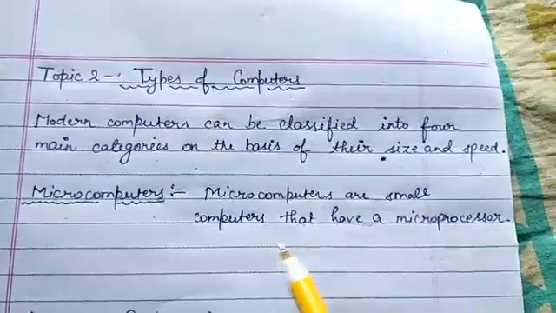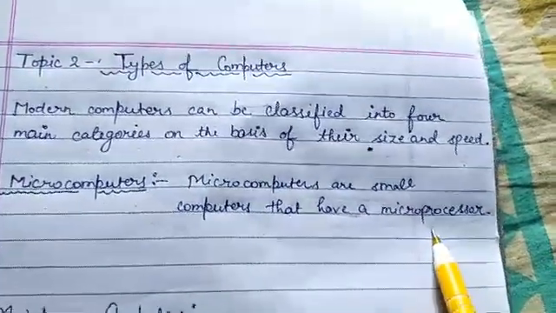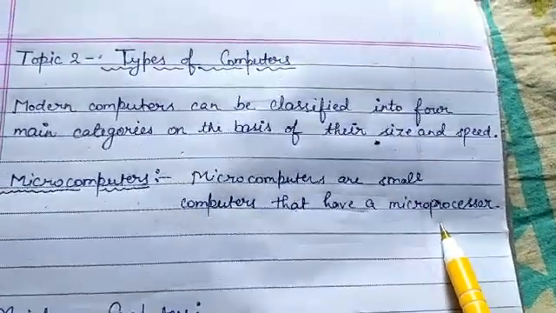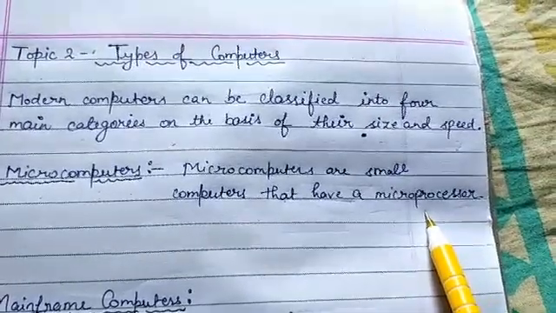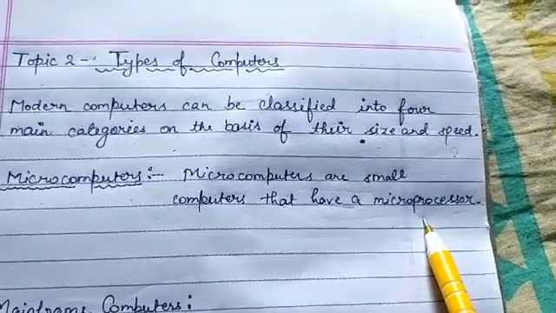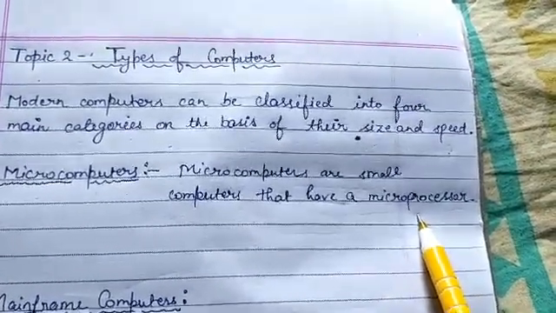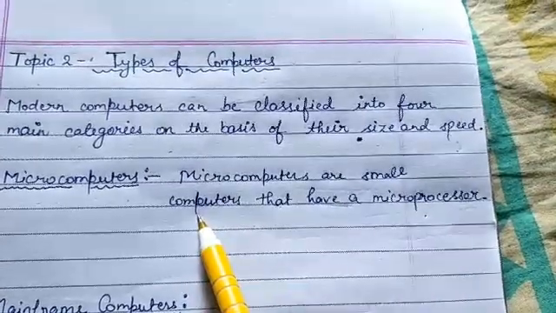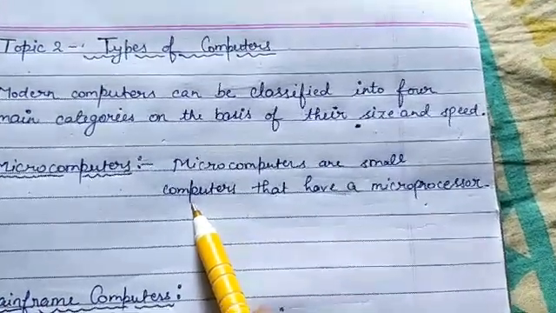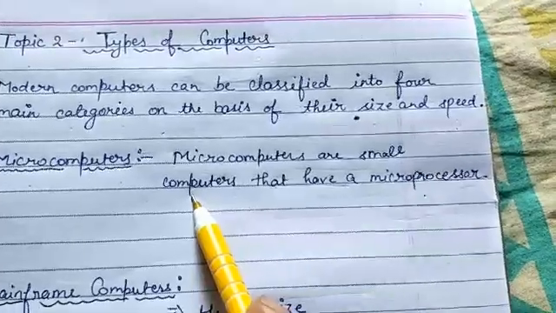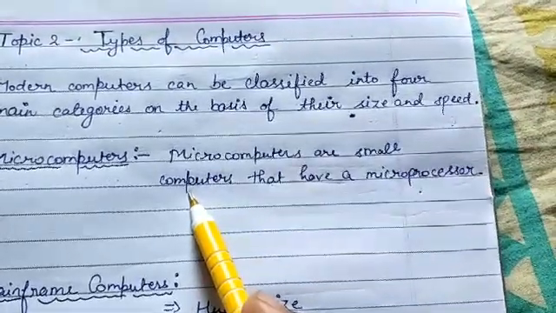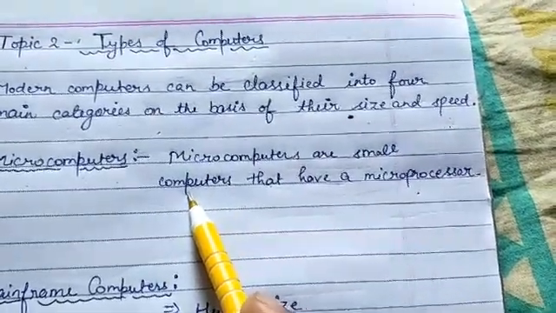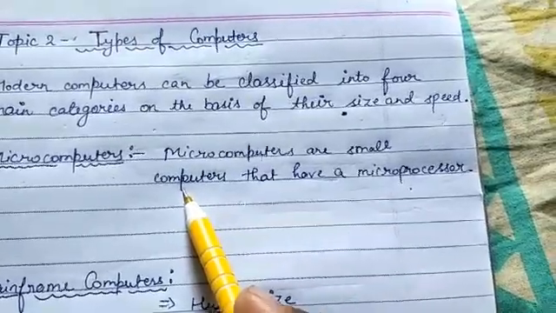Microcomputers are small computers that have a microprocessor as their CPU. Okay, means in their CPU it has a microprocessor. These computers are also known as personal computers. Why? Because a single person can use this computer at a time. That's why it is called a personal computer.